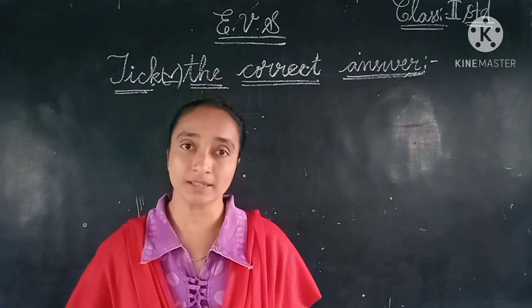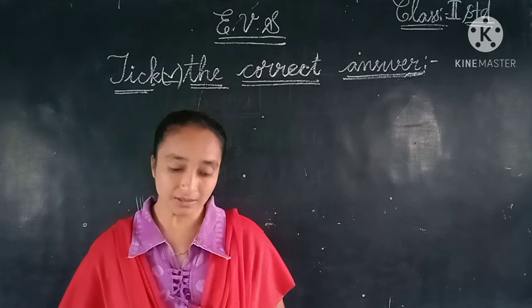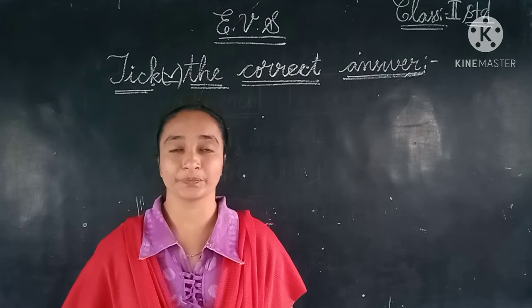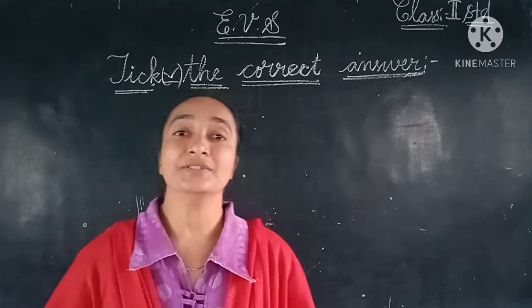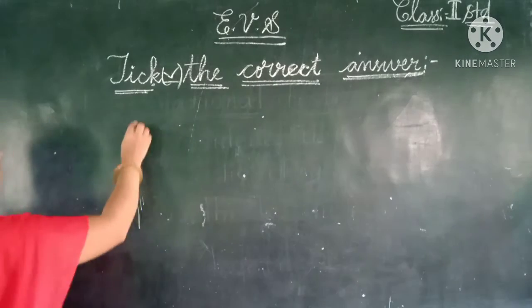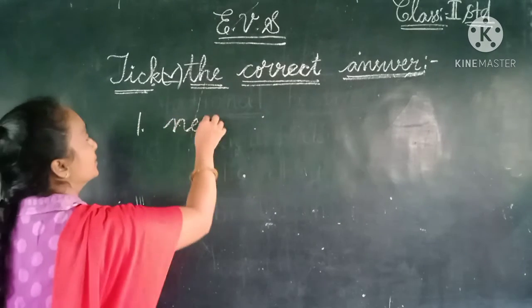The first one is neighborhoods, jungles, rivers. So children, a city has many neighborhoods. So the first answer is neighborhoods.